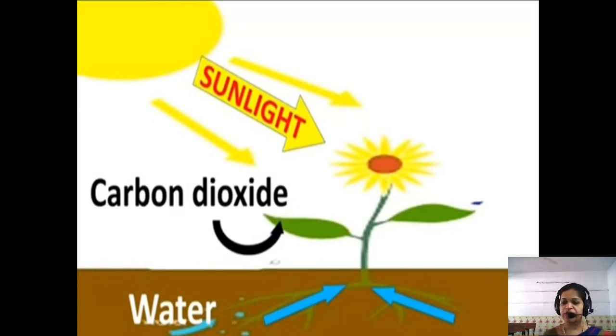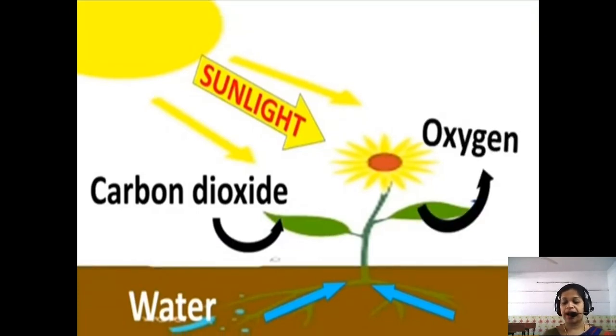Now what does the chlorophyll do? Chlorophyll converts water, minerals, carbon dioxide, sunlight, all those things into the food, and during this process it releases what? Oxygen and extra water vapor.